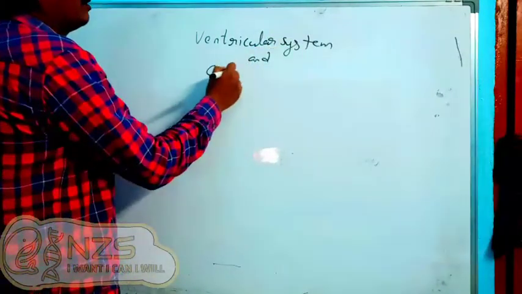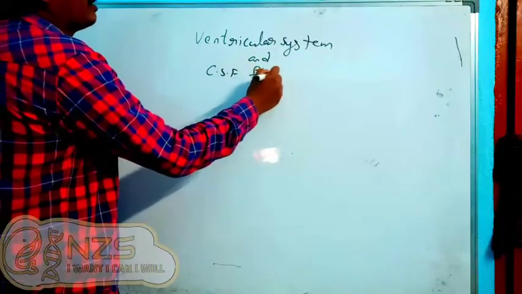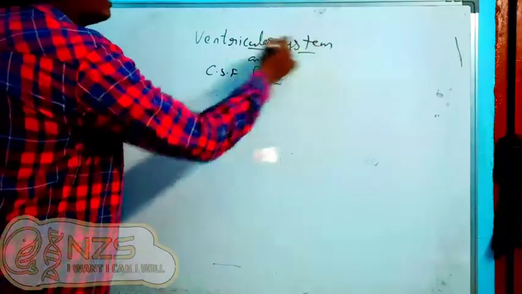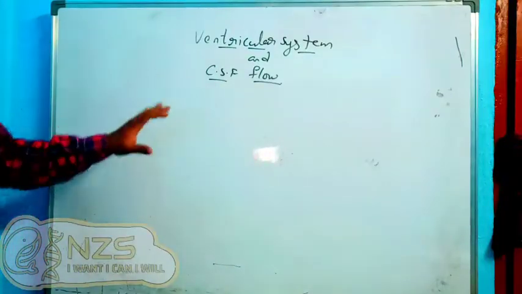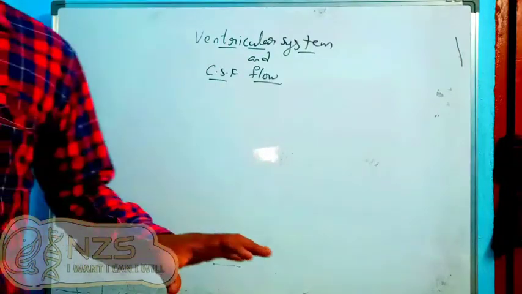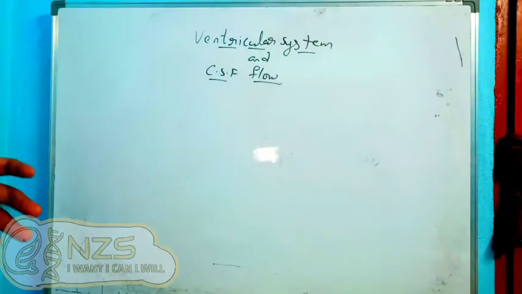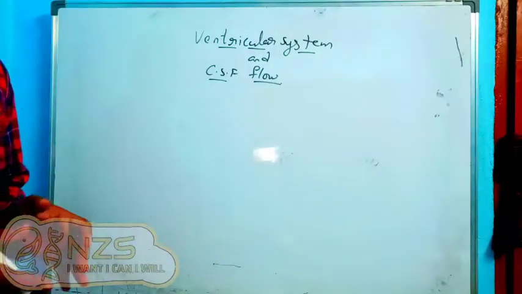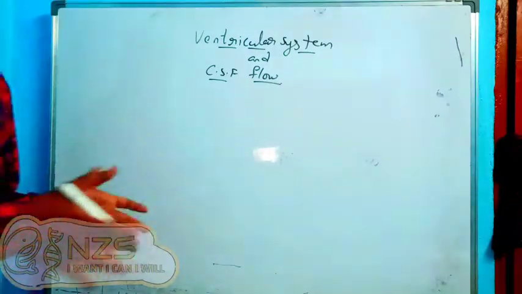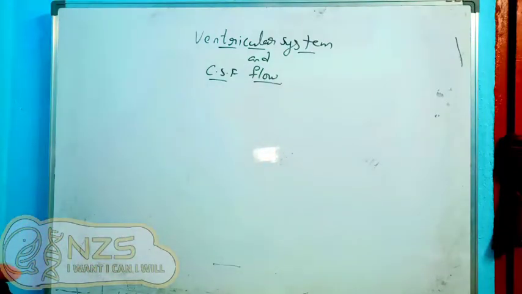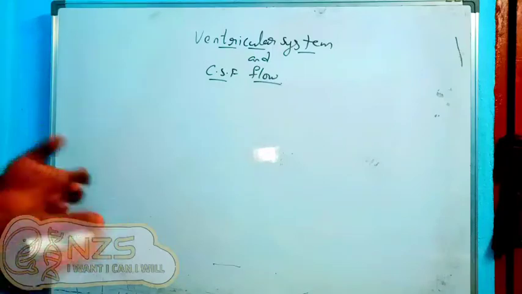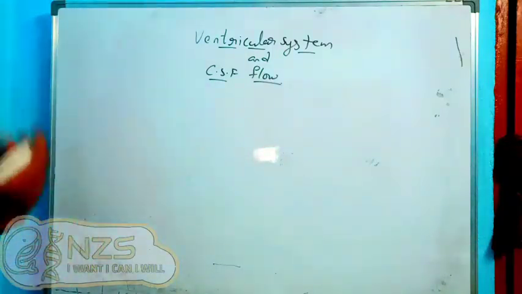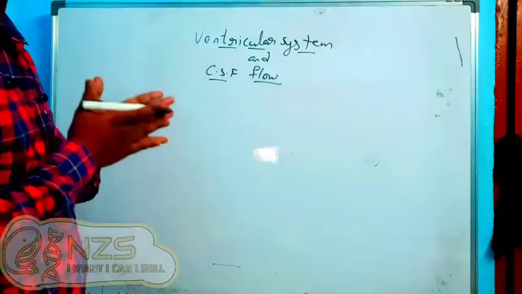and the CSF flow. So actually in the books for the NEET, they just give the parts. They just say that we have these parts in the brain and all those things. But what I'll do is I'll try to explain everything clearly so that you'll remember those things properly. I'm not saying that every single part of this video is important for NEET, but every single part of this video is important for you to understand easily and remember the points of this ventricular system.